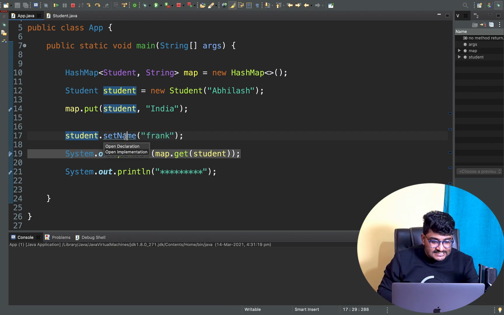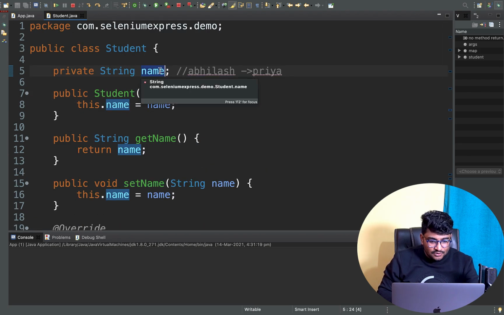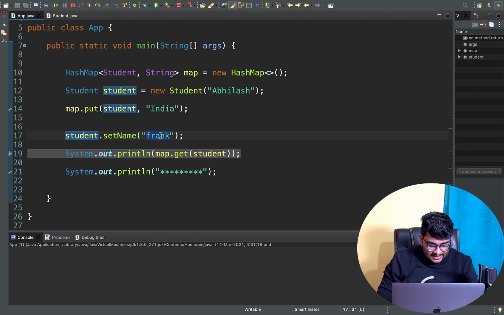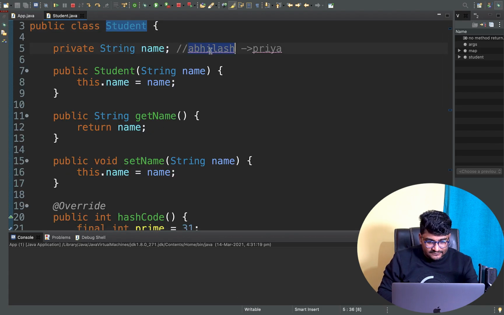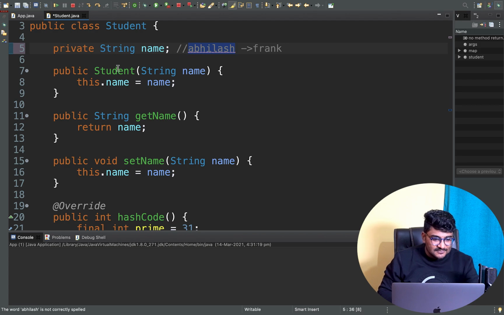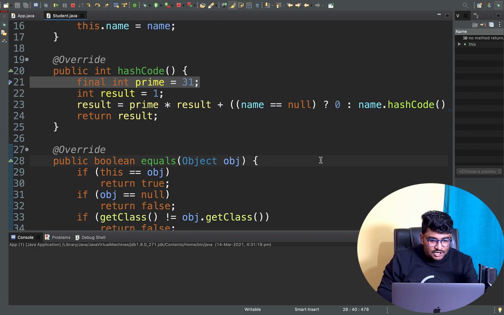By using setName, the name is now changed to Frank. If you see, this is the value. If I go to my student class, this Avilash is changed to Frank. Now Frank's hashcode and Avilash's hashcode will be different, right? So the problem here is, if I go to app.java and resume again, during the get method,